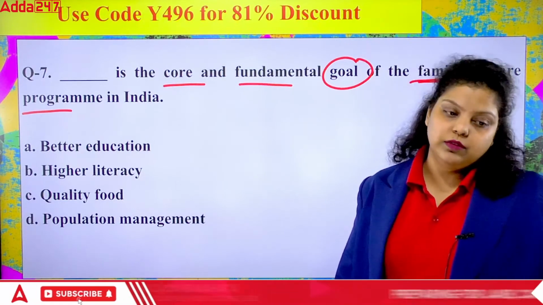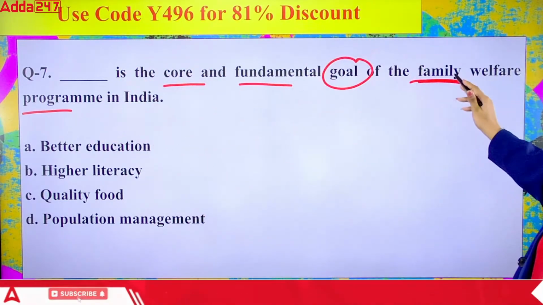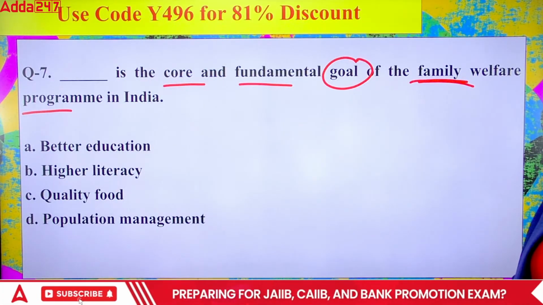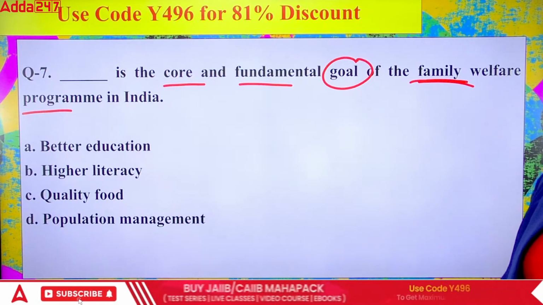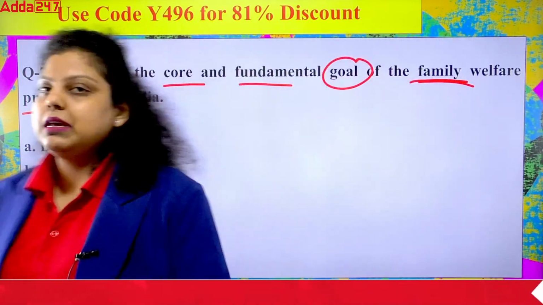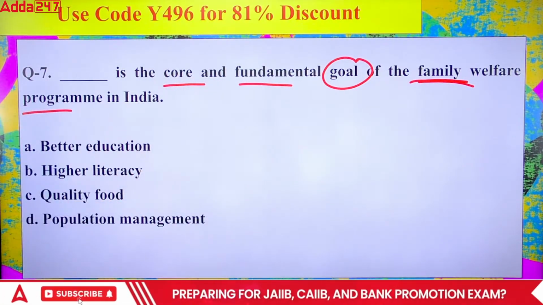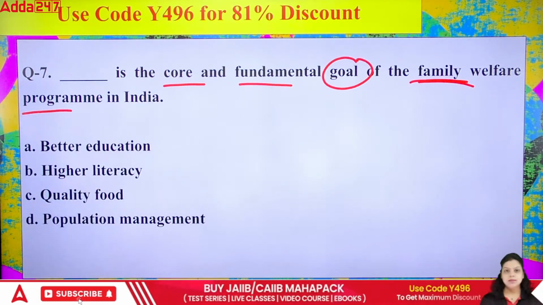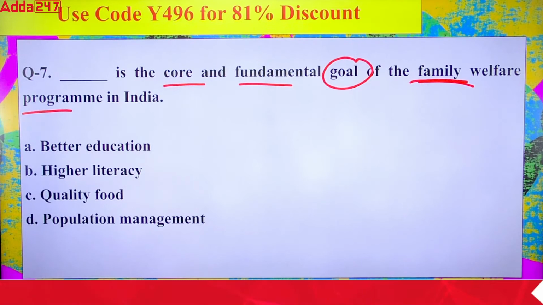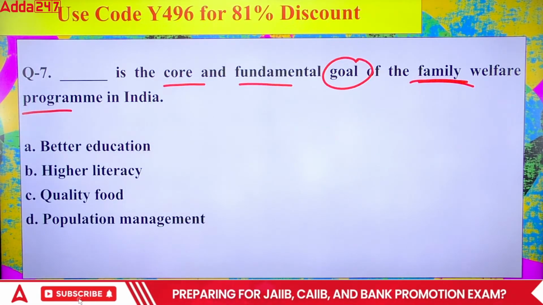What is the reason behind these schemes? If the Government of India is introducing a family welfare program, what is the core goal, the fundamental goal behind these family benefit programs? To provide better education, to achieve higher literacy, to provide quality food, or to control the population, or we can say population management. Which of the following will be correct?